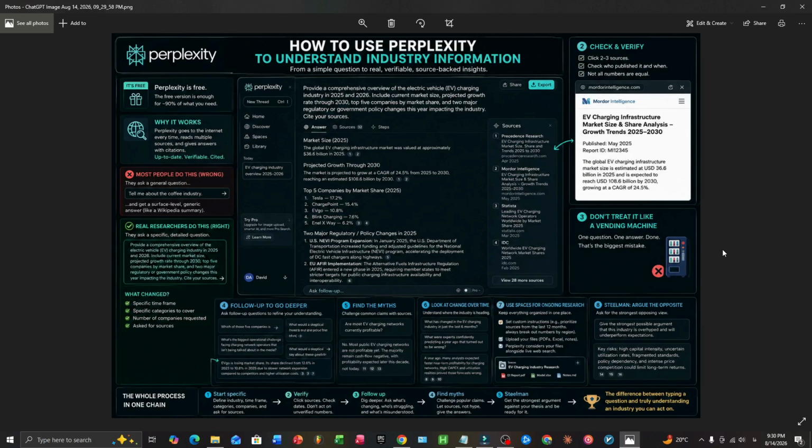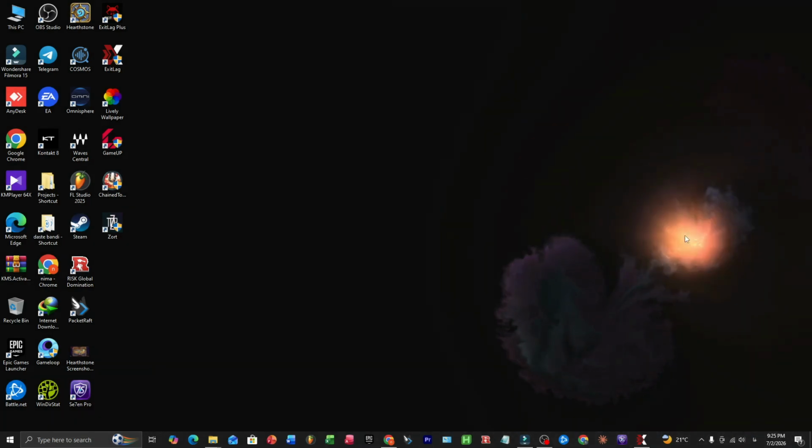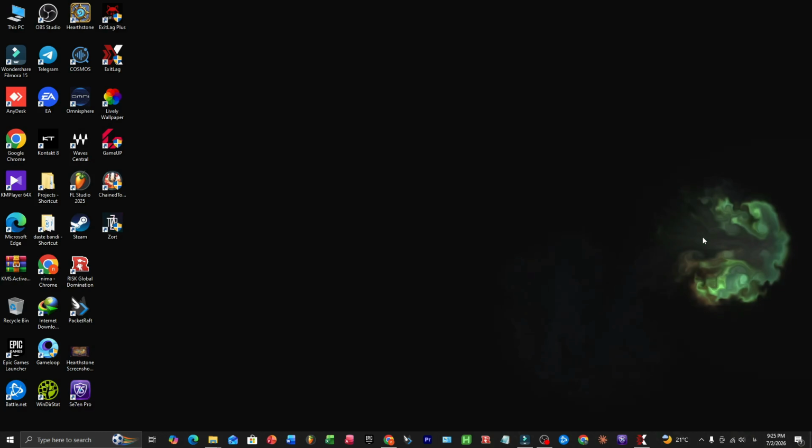Narrow with follow-ups. Ask what's changing, what's underperforming, what the headlines are getting wrong. Hunt the myths. Ask directly whether the popular claims about this industry are actually true, and let the sources answer, not the internet's vibe. Then stress test yourself. Ask for the Steelman case against the industry, so your final picture isn't just optimistic noise. That's the difference between typing a question into a search bar and actually understanding an industry well enough to make a decision, write about it credibly, or explain it to someone else without hand-waving.